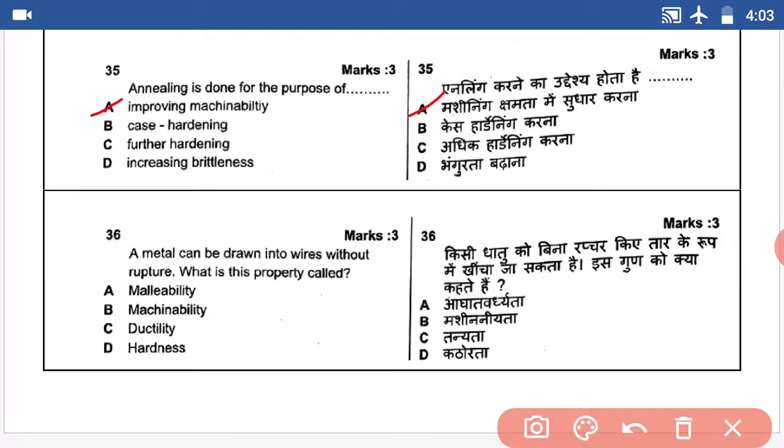Question number 36. A metal can be drawn into wire without rupture. What is the property called? Ductility. Answer C, ductility.